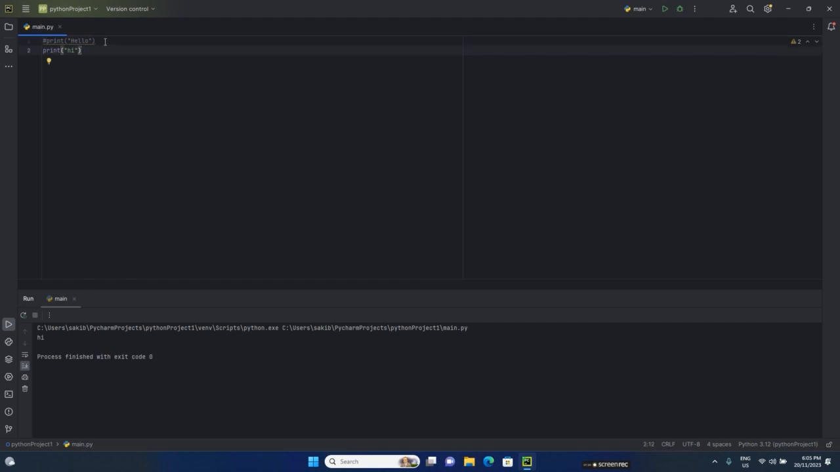So whenever we put a hash at the beginning of any line, the whole line is known as a comment. That's a single line comment. And for multiple line comments, we need to use three quotation marks. It might be single quotation marks or double quotation marks, doesn't matter. Both work. So anything between these three quotation marks is known as a multiple line comment.